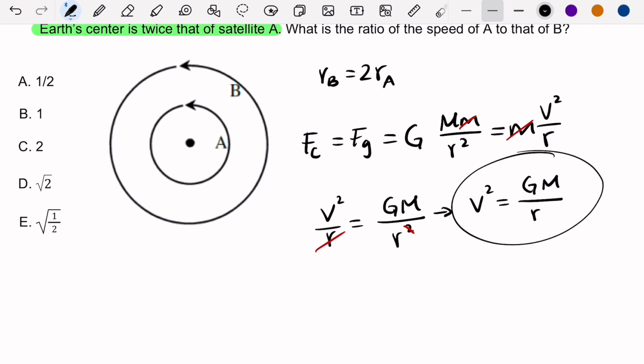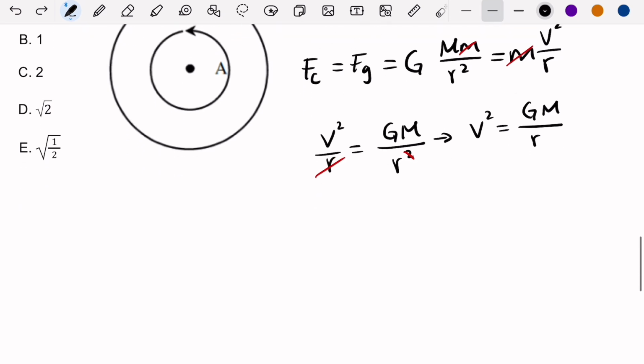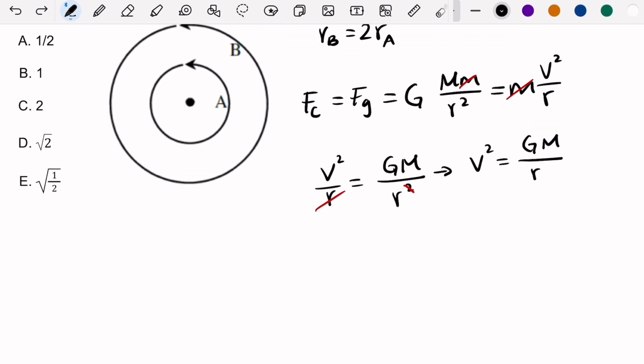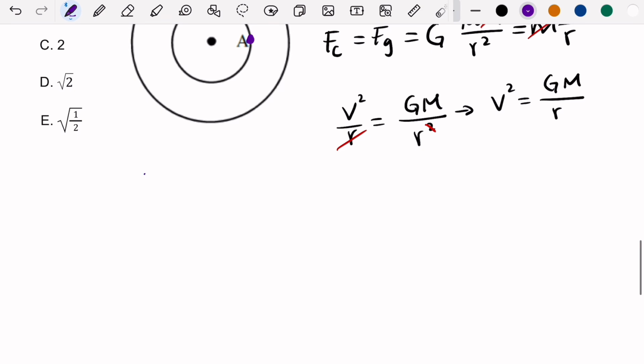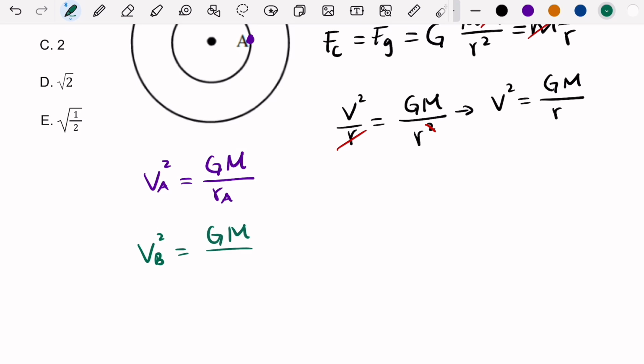So I can use this equation now for satellites A and B. We haven't picked any colors. So for satellite A, I'm going to pick purple, and for B, I'm going to pick green, because why not? So for A, velocity A squared is universal constant, mass of the Earth, divided by distance A. For B, it is similar, with the only difference that I'm going to have distance B.